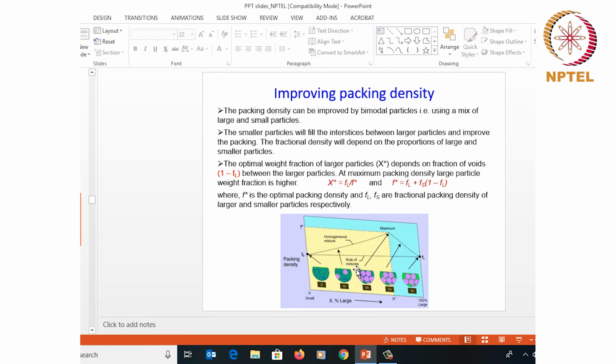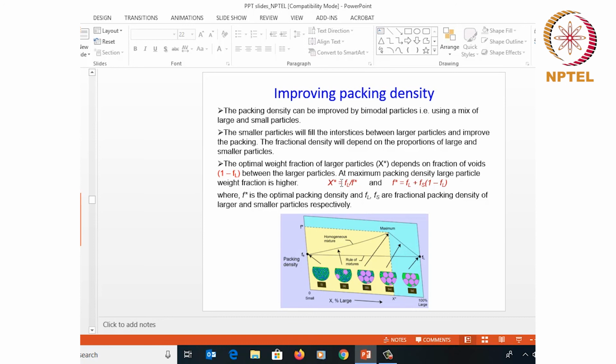For this mix of larger and smaller particles, there has to be a particular proportion at which you can get a maximum packing density, which you can see from this plot, wherein X star is the optimal weight fraction of the larger particles that will give rise to the maximum packing density.